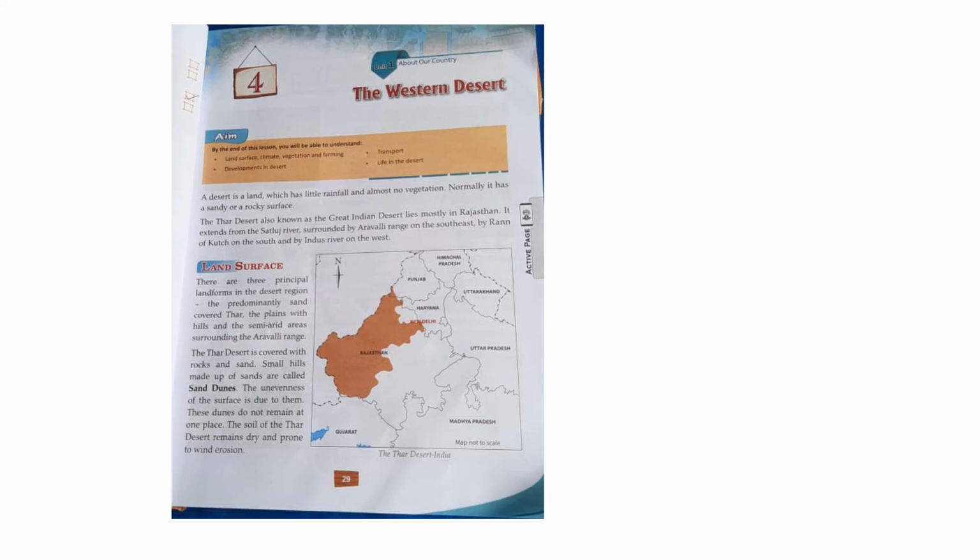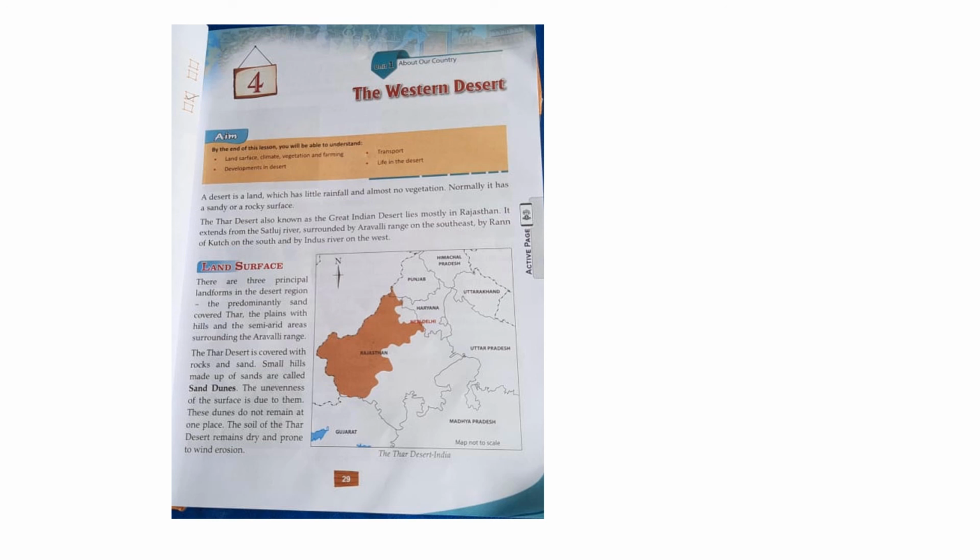Let us recapitulate today's class. What is a desert? A desert is a flat area covered with sand. Location of the Thar Desert: the Aravalli Hills divide Rajasthan into two parts. The eastern part is quite fertile while the western part is rocky and sandy. The western part of Rajasthan is known as the Great Indian Desert or the Thar Desert.